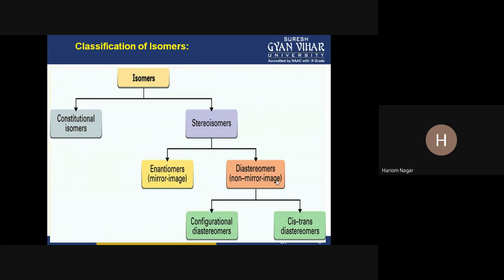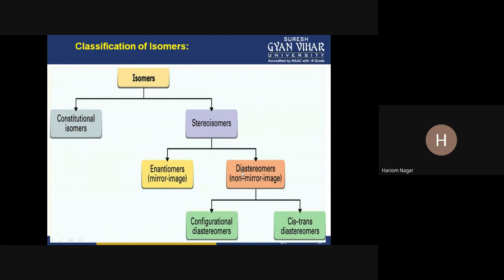So this compound and this compound are not mirror images of each other, because its mirror image is like this. When I see this compound in the mirror, its image will appear like this, not like this. So it means cis and trans isomers are not mirror images of each other. Right?